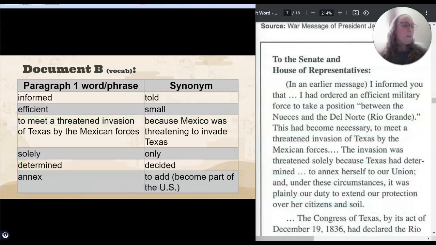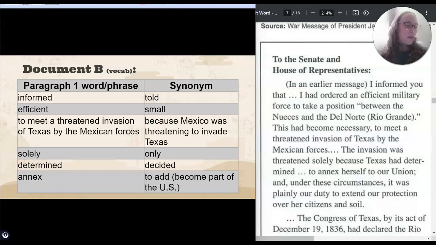The next blank you need is I blank Texas. So what did President Polk, because he's the one talking, what did President Polk do to Texas? What does he say he did? Ordinarily, I would look for the word like I. But what I realized is that's actually not where we're going to find the answer here. I'm going to tell you it's toward the end of this paragraph. Texas had determined to annex herself to our Union, and under these circumstances, it was plainly our duty to extend our protection over her citizens and soil. So what is President Polk doing to Texas? By sending troops to defend the border. He uses a word down here.